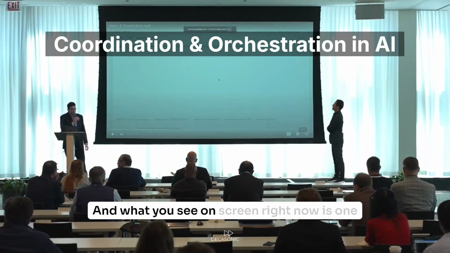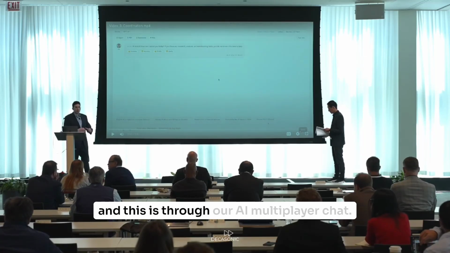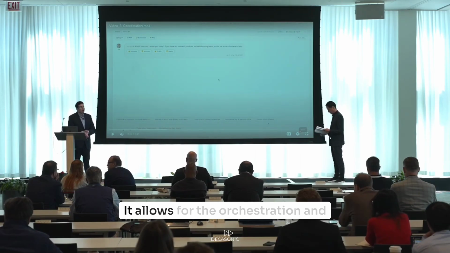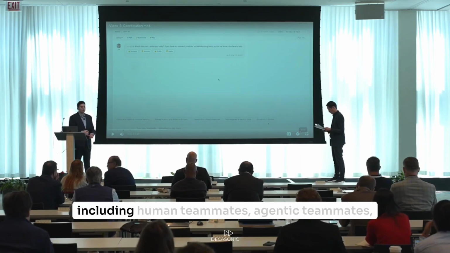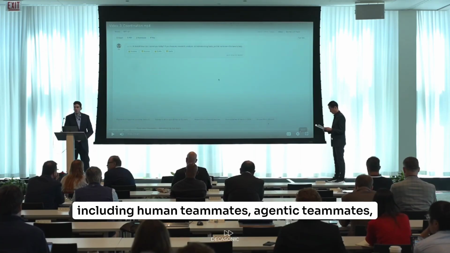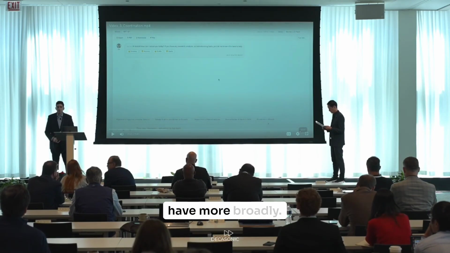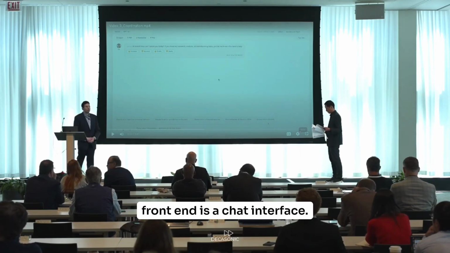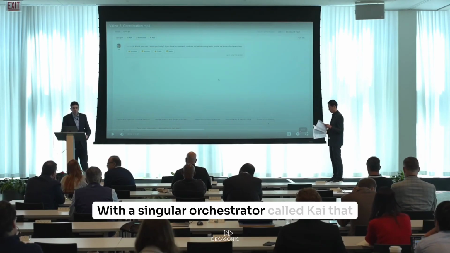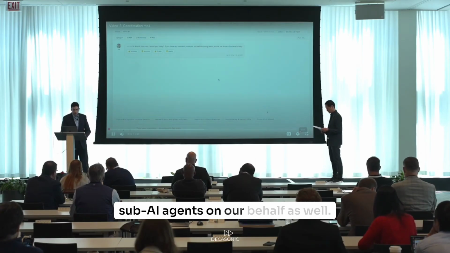And what you see on screen right now is one way that we enable coordination in Decasonic, and this is through our AI multiplayer chat. It allows for the orchestration and coordination across different entities, including human teammates, agentic teammates, skills, MCPs, files, knowledge bases that we have more broadly. In the back end is an agentic harness. On the front end is a chat interface with a singular orchestrator called Kai that we can interact with and is able to spawn sub-AI agents on our behalf as well.